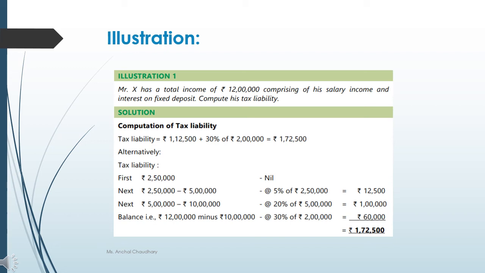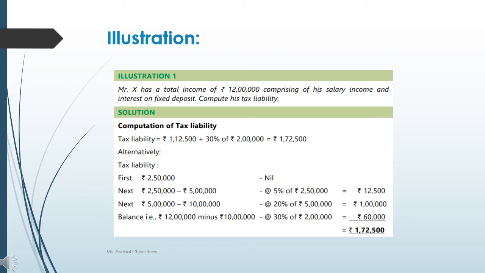First of all, as I told you कि इसको एक table format में solve करना, that will be easy for you. First of all, what you have to do is first 2,50,000 में आपका कोई टैक्स नहीं लगेगा, that will be your nil as you can see in the solution part. 12 lakh है total income, उसको divide करते चलना है, right?